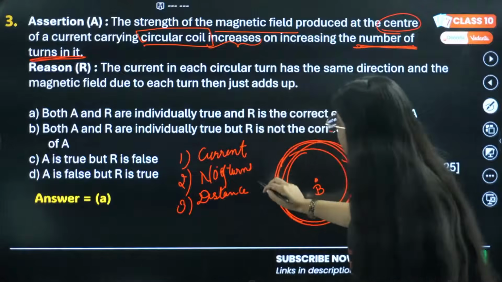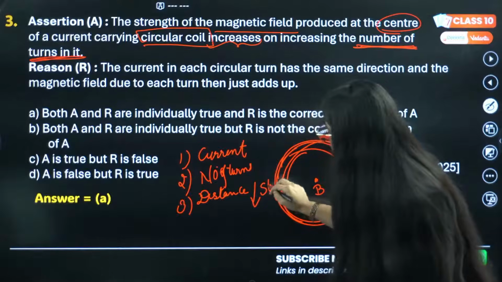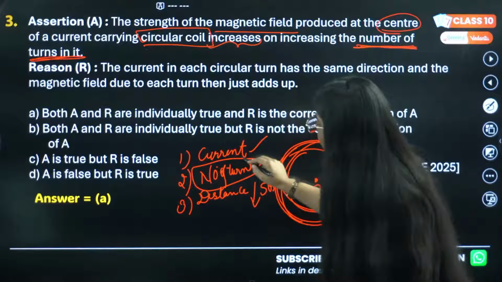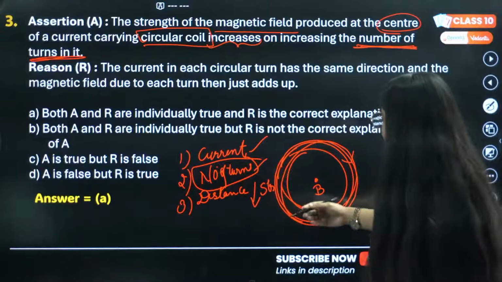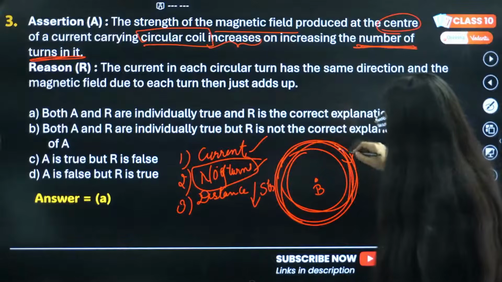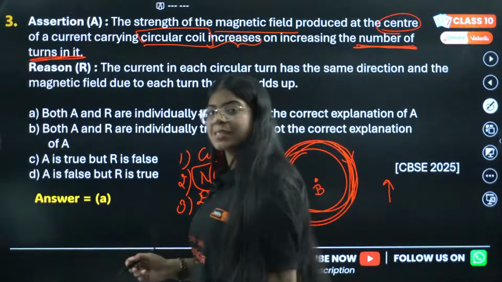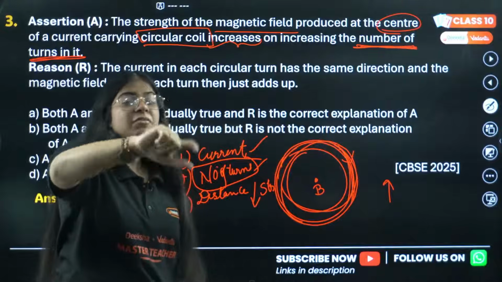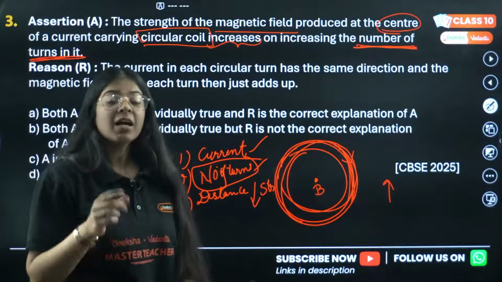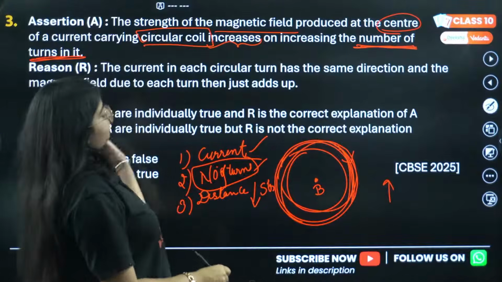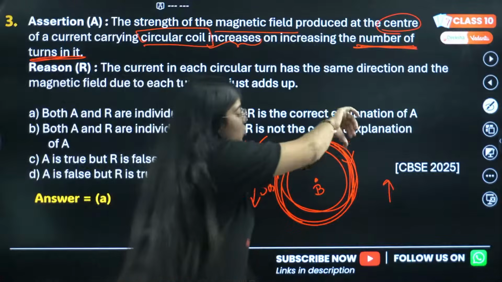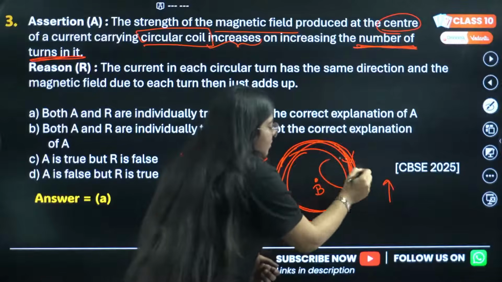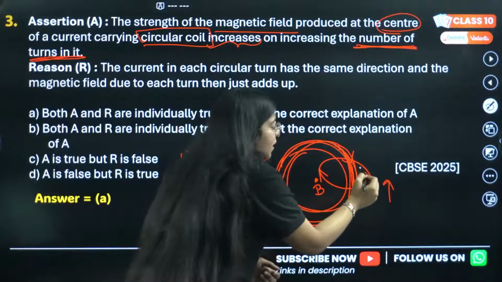That is correct, that strength decreases with distance, but we are talking about current and number of turns. So if the number of turns increases, the magnetic field will increase, because in all the loops the current will be in the same direction. If you apply the right hand thumb rule for the direction of magnetic field, it's going downwards, and inwards this will be the magnetic field, coming outwards.